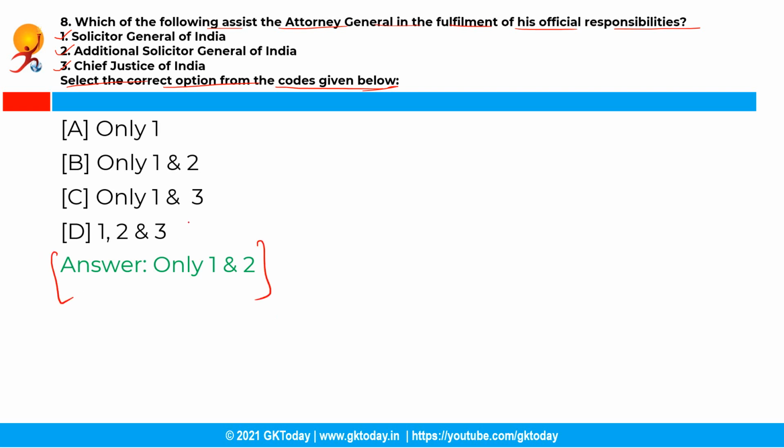See, there are other law officers of the Government of India in addition to the Attorney General, and they are referred to as the Solicitor General of India and Additional Solicitor General of India. They assist the Attorney General in the fulfillment of his official responsibilities. Moving ahead with the next question.